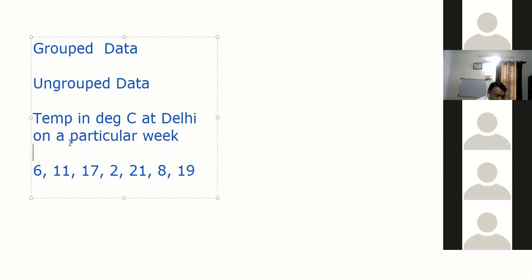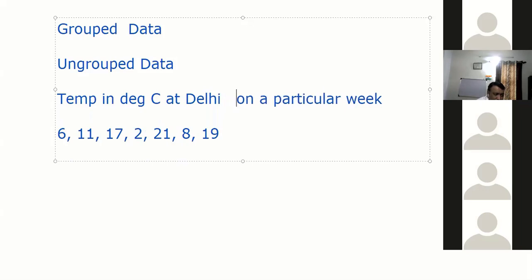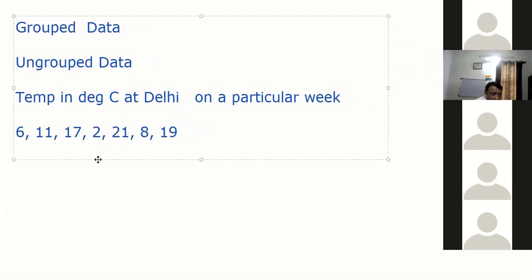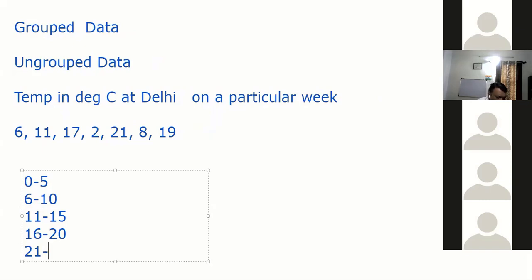But the moment I form into groups, you'll understand what is the frequency and all this. Suppose I make groups like this: 0 to 5, 6 to 10, 11 to 15, 16 to 20, 21 to 25.